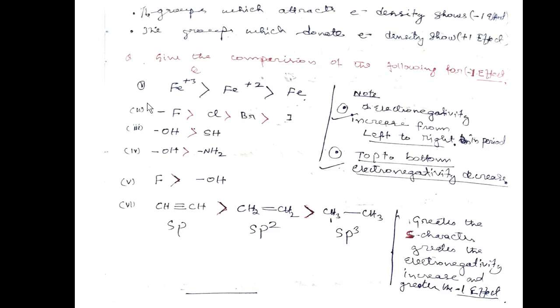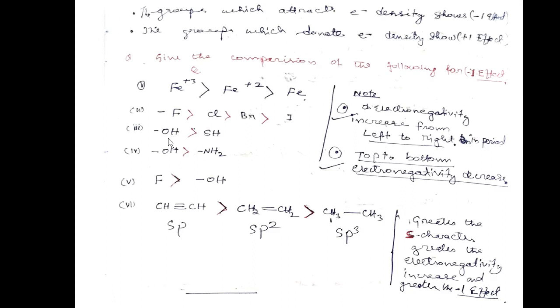Now if you have these compounds, I give all the answers, but just for your understanding, this is an inorganic compound. Iron plus 3 has a higher oxidation state than plus 2 iron. So when the oxidation state increases, minus I effect also increases. That's also an important point. Then fluorine, chlorine, bromine, iodine: fluorine is more electronegative than chlorine, bromine, iodine, because it decreases from top to bottom, so the I effect also decreases.